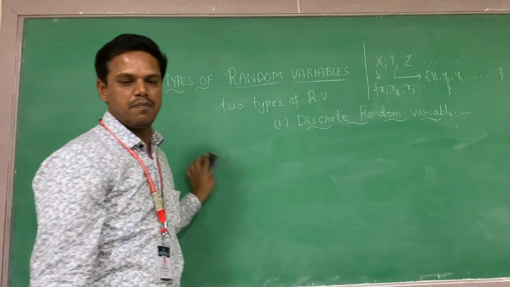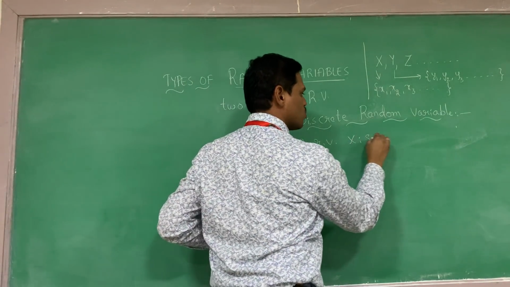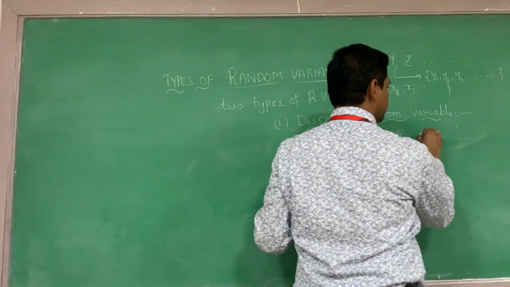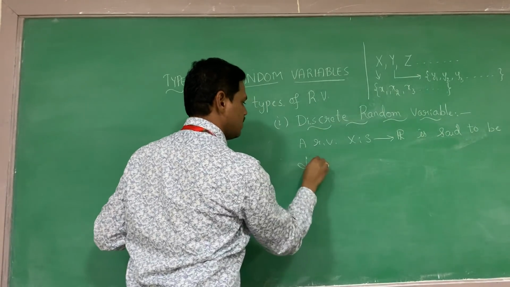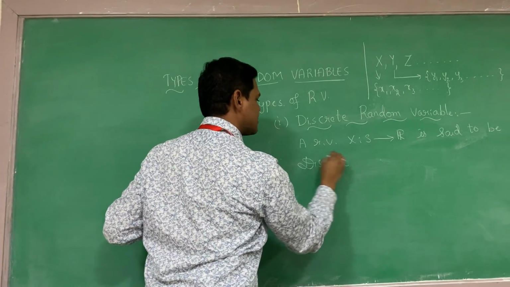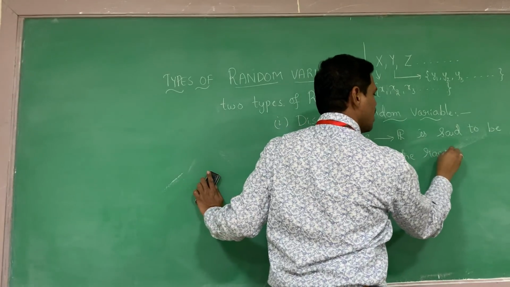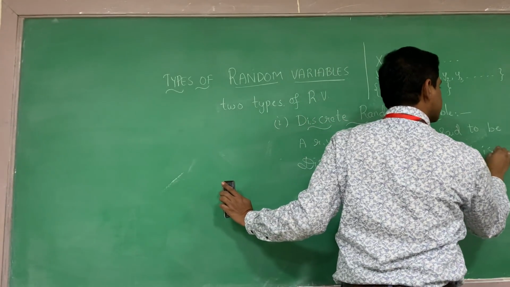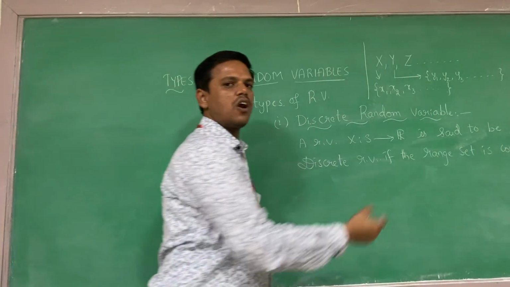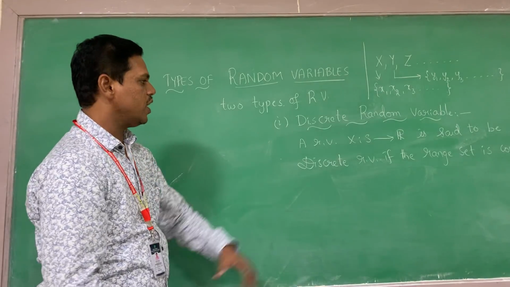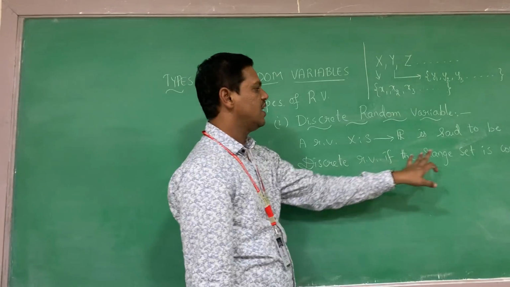Okay, how can we define a discrete random variable? A random variable X that maps S to R is said to be a discrete random variable if the range set is countable. If you understand the word countable, it means something that we are able to count. A random variable X maps S to R is said to be a discrete random variable if the range set